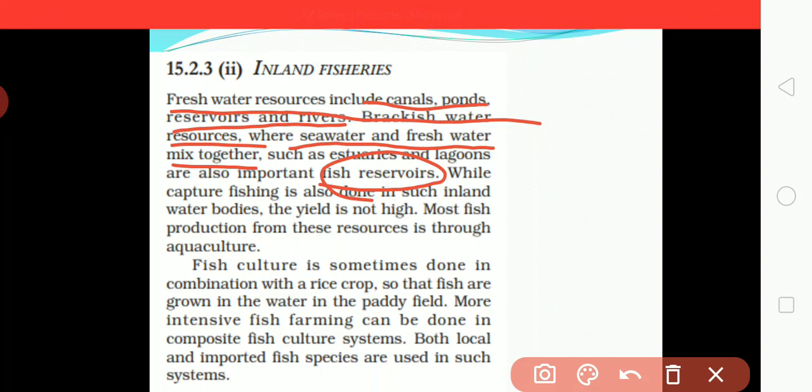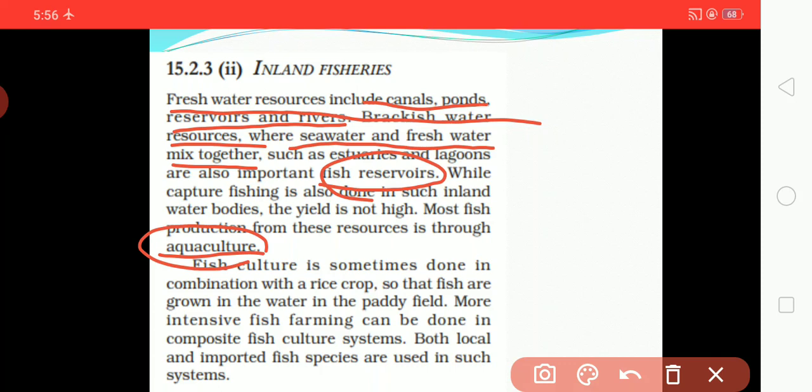While capture fishing is also done in such inland water bodies, the yield is not high. Most fish production from these resources is through aquaculture.